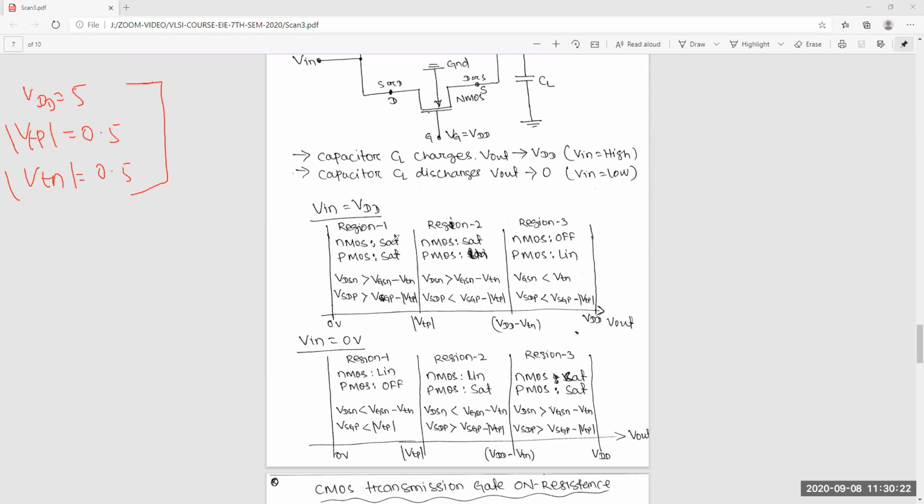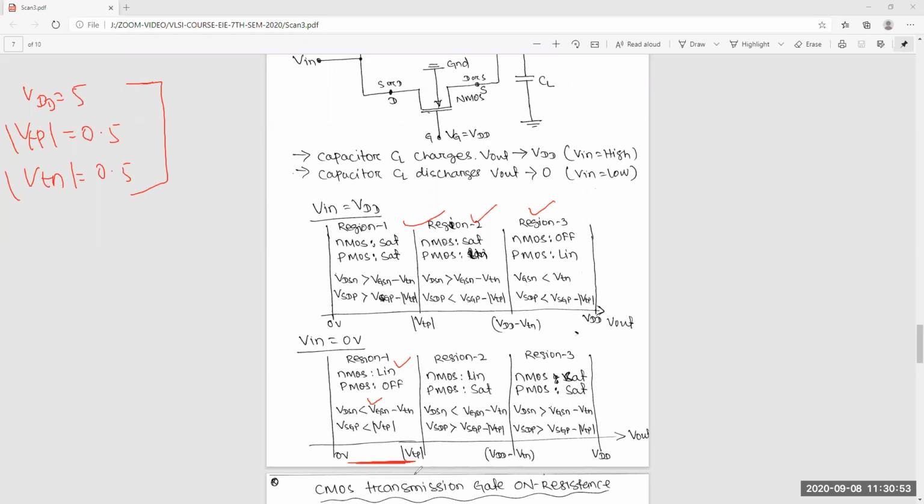If NMOS is in saturation, what will be the condition? If PMOS is in saturation, what will be the condition? Region 2: NMOS will be in saturation, PMOS will be linear. Region 3: NMOS will be off, PMOS will be linear. You will definitely get these three regions. If you want to pass 0, Vin is equal to 0, and again you will get these things: NMOS will be linear, PMOS will be off during this output voltage.